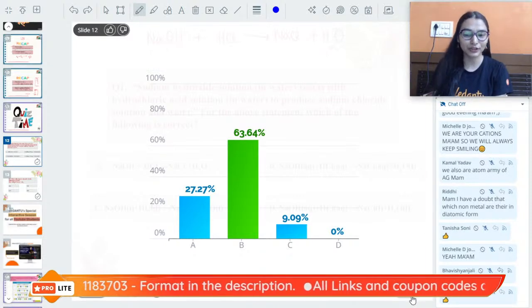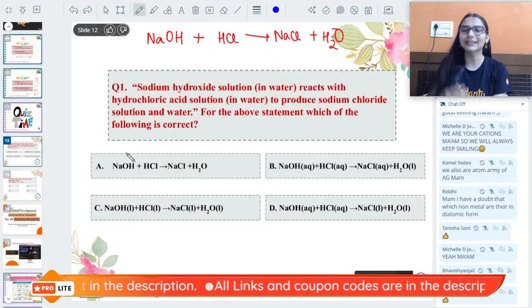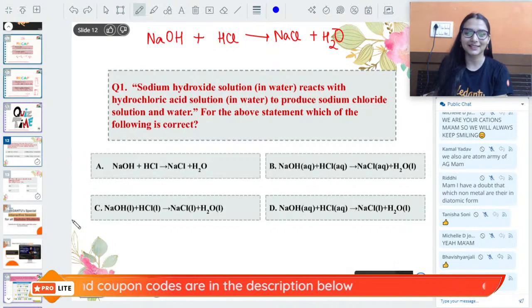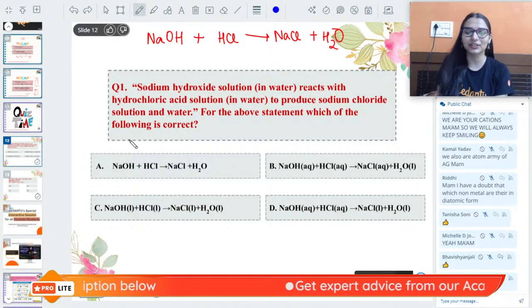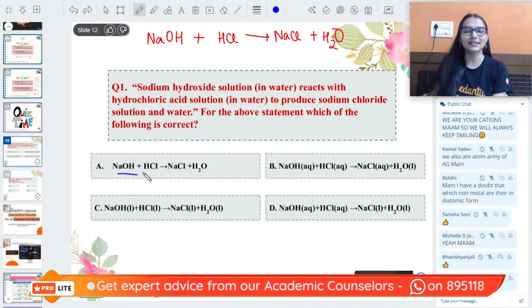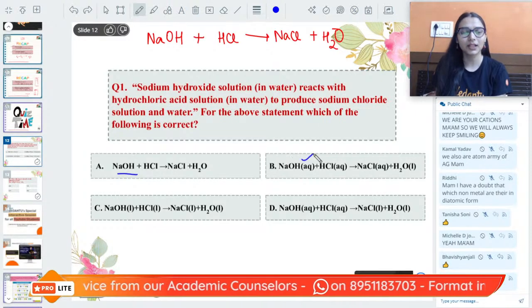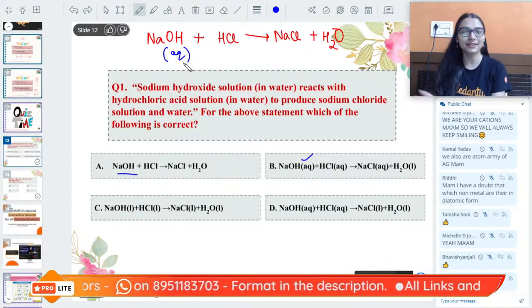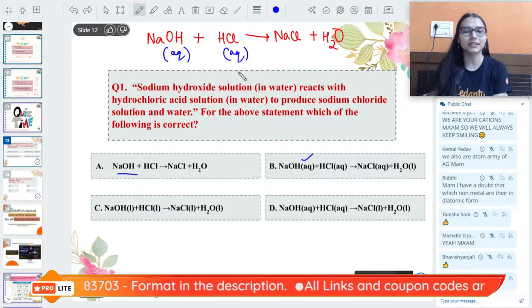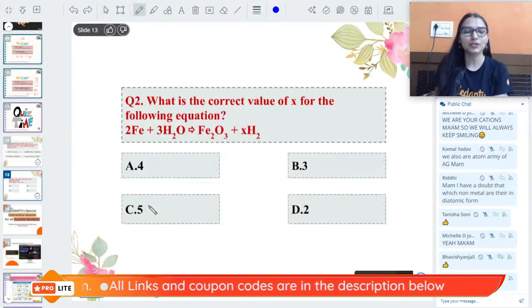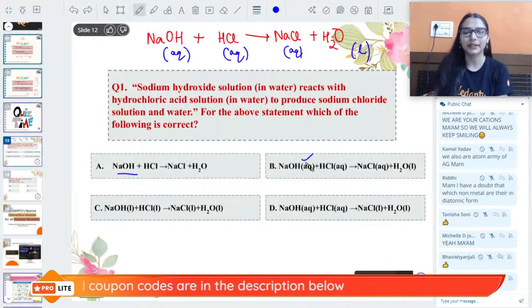Option number 1, a lot of students have marked. That was the reaction as written. Yes, ma'am, this is right. But the state was not mentioned, right? They are not telling you what state NaOH is in. For mentioning the state, we have to use this. NaOH is a solution in water, so it would be an aqueous solution. Hydrogen chloride is an aqueous solution. NaCl is an aqueous solution. Water will be liquid. So option B was the right answer.